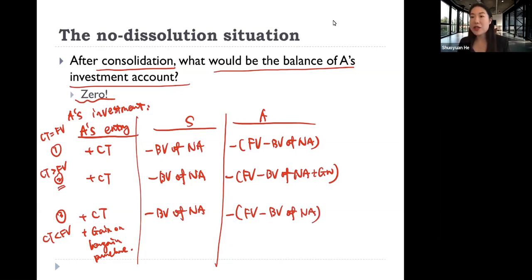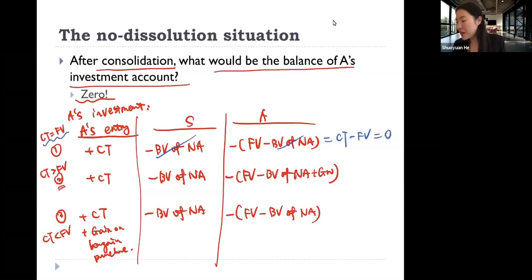So these three situations, if the first situation, those two book values cancel out, and then we are going to have the difference between consideration transferred and fair value of firm B's net identifiable asset. As you can see here, the first situation, by definition, is the situation when consideration transferred is the same as the fair value of firm B's net identifiable asset.